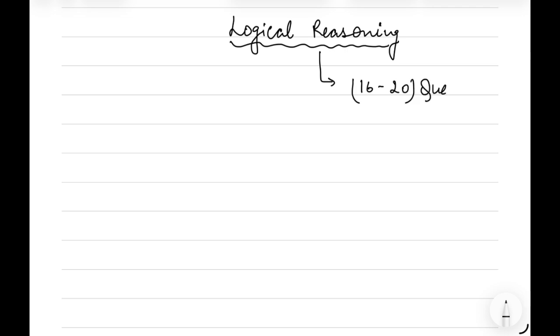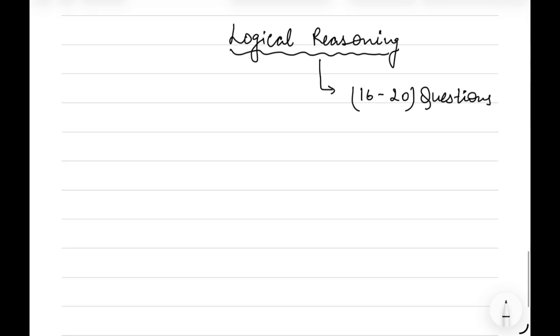So we will start from logical reasoning. In logical reasoning, we have many topics: series, clock, cuboids, ranking, arrangement. From logical reasoning, we have 16 to 20 questions every year. That is, 1/4 of the paper will be from logical reasoning.